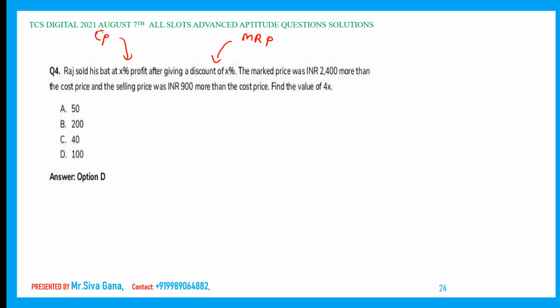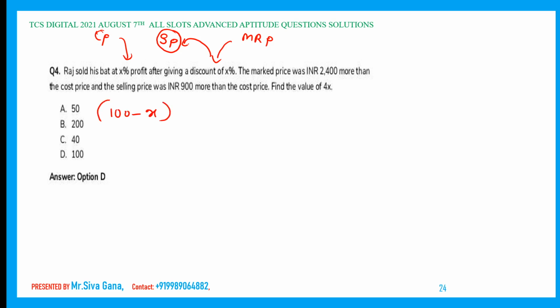Now after getting the profit you are going to sell, and after giving the discount also you are going to sell. So in both cases the selling price is the same, because the product is the same. We sell at some x% profit, and also you offer a discount on MRP and sell at the same price. So the selling price is the same. Okay, now because the selling price is the same, what we can write, 100 minus x percent is the discount.